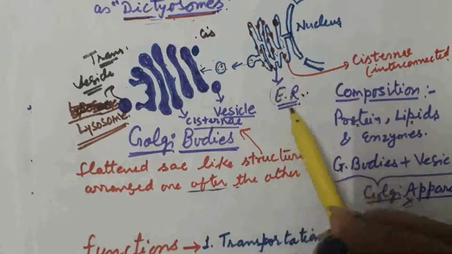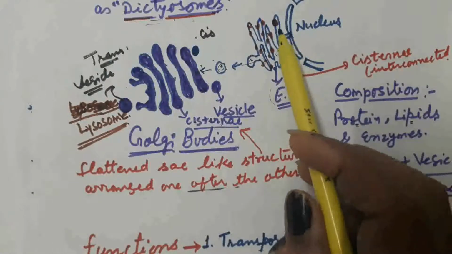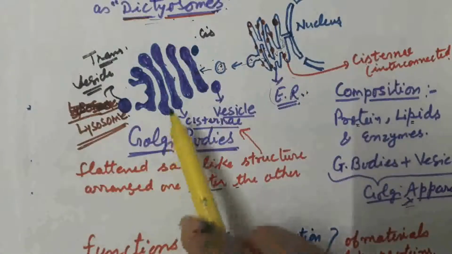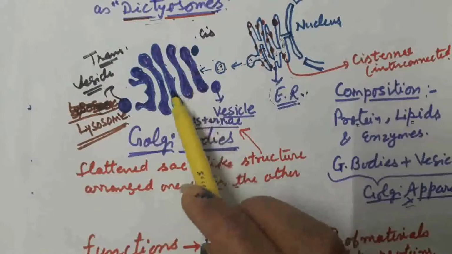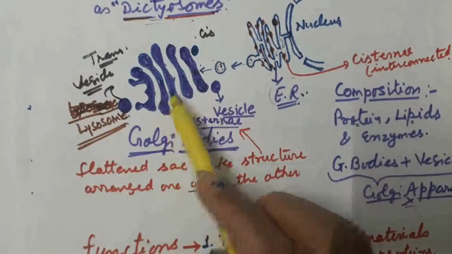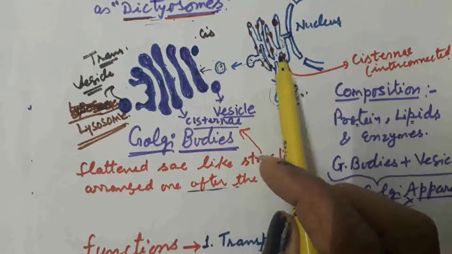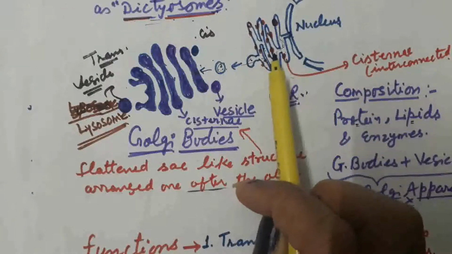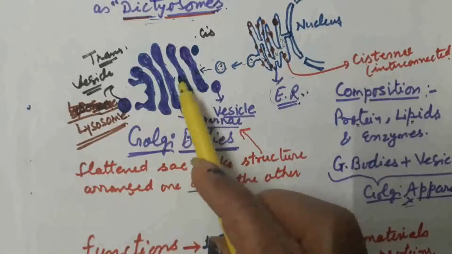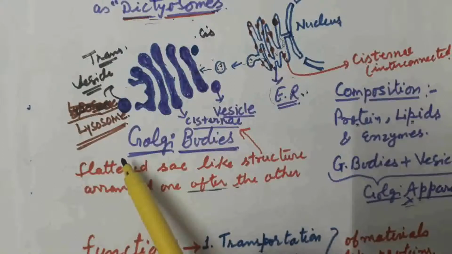Cisternae related to endoplasmic reticulum are flattened sac-like structures which are interconnected. But in case of Golgi bodies, cisternae are flattened sac-like structures arranged one after the other, forming stacks, but they are not interconnected. In case of endoplasmic reticulum, cisternae are interconnected, but in case of Golgi body, cisternae are not interconnected. They are individual units. This is the difference between the two.